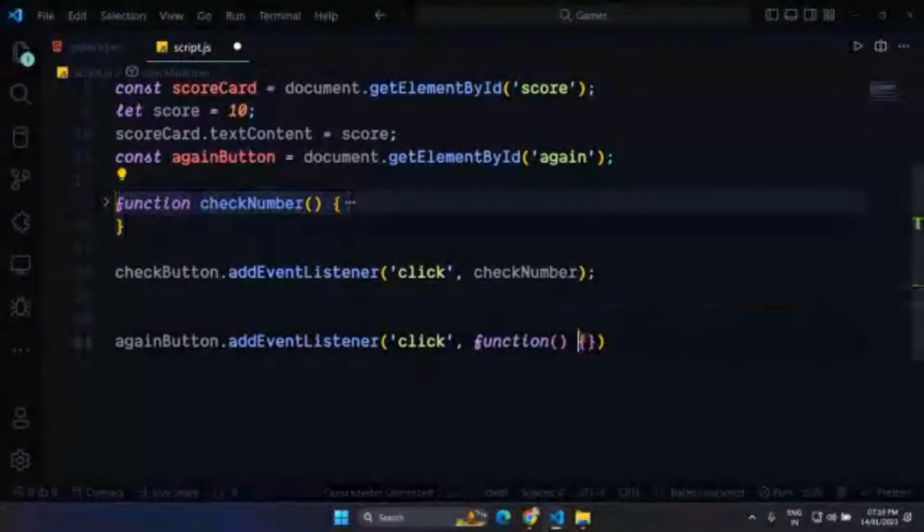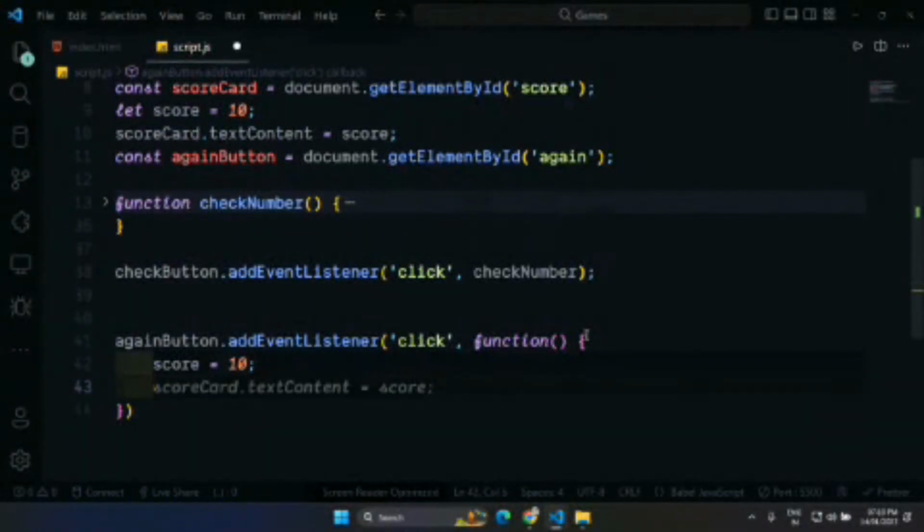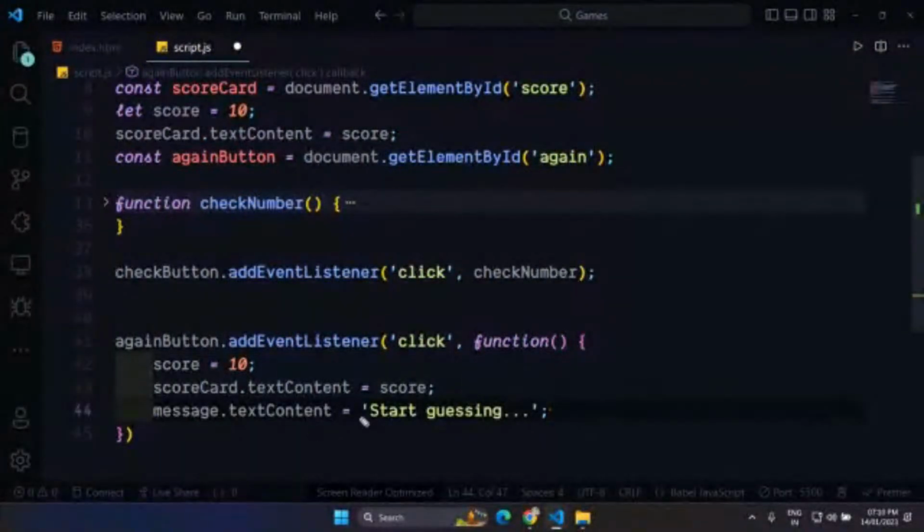So in the again button, first of all I want to make the score back to 10. Then just update the scorecard again with the new value. So we will make the value of score 10, and we will also update our text content with this score. The next thing, I want to change the message content. So message box text content to start guessing. So this is what we want.